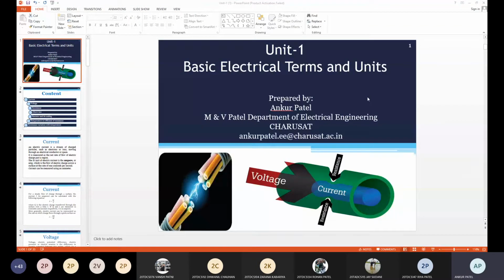Okay, so can anyone state Ohm's law? Anyone? What is the statement of Ohm's law? Okay, so these things we did last week. So we are just revising for 5 minutes, then we are moving to the new content.